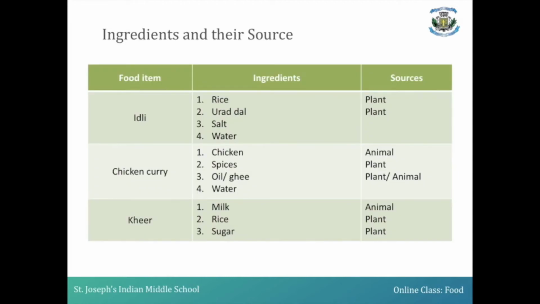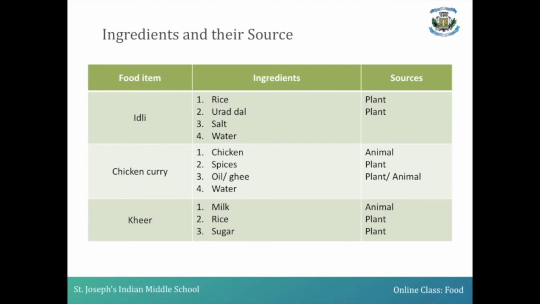For example, if you take a food item like idli, you know the ingredients required to prepare idli, namely rice, urad dal, salt, water. Now can you list the sources for all these ingredients? Where do they come from? If you take rice, the main source of rice is plant, because we are getting the rice grains from the plant. What about the urad dal? Same thing. The main source of this is the plant.